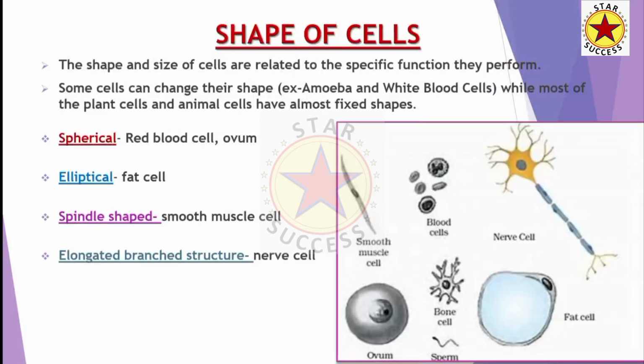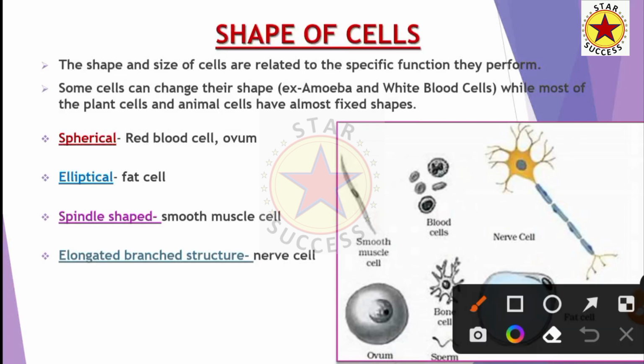Now let us have a look at the variation in the shape of cells. The shape and size of the cells are related to the specific function. In unicellular organisms there is a single cell, but in multicellular organisms there are many cells, and the cells are different in shape and size depending upon the function and location.